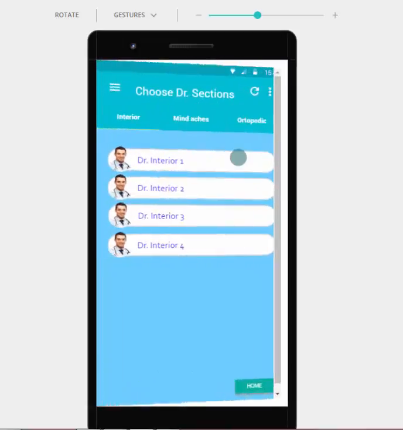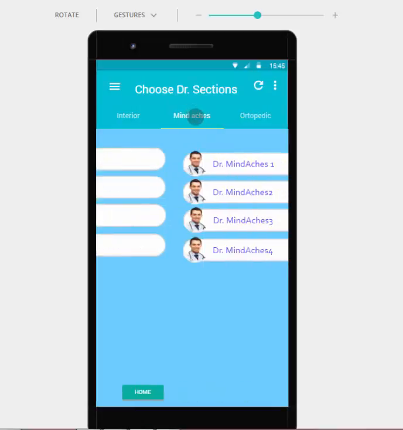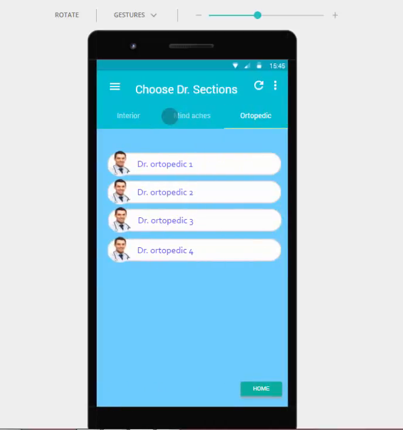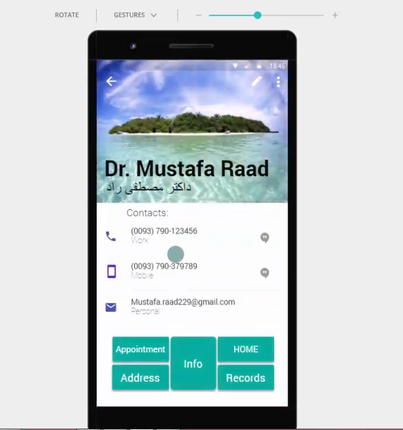Doctor profile section is where we also have parts of specialties here, for example interior, mind, orthopedic. When we enter doctor interior number one, or by the name, we find his contact list, his email address, his phone, his work area phone number, and his name.